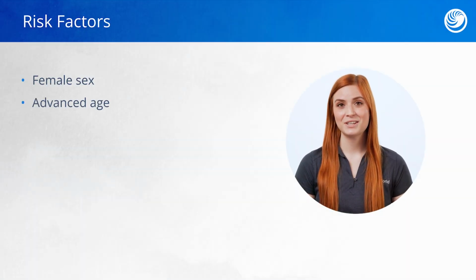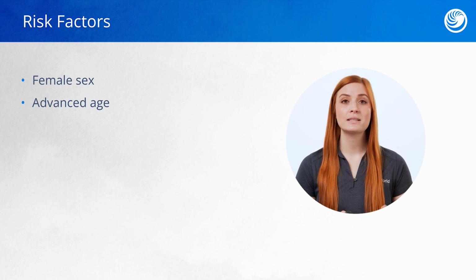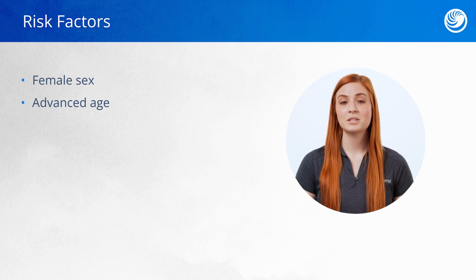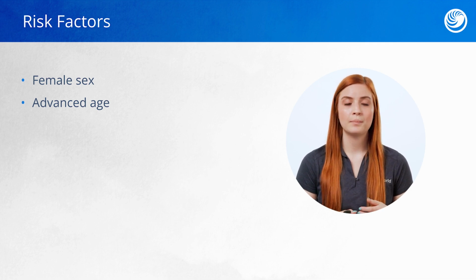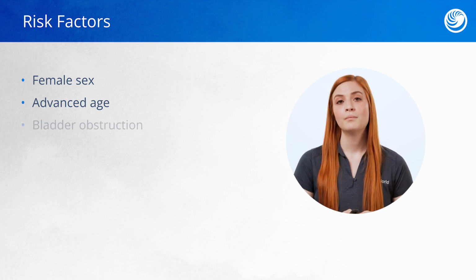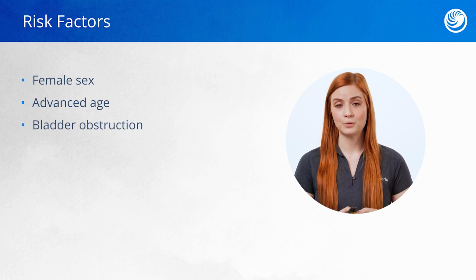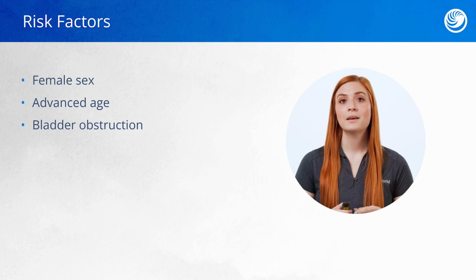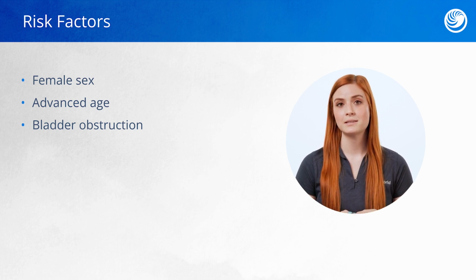Next is advanced age. Neuromuscular conditions such as Parkinson's disease or stroke are more common in older adults. These conditions can cause incomplete bladder emptying, which can result in urinary stasis. If there's a pool of urine sitting in the bladder, bacteria can definitely colonize pretty easily and travel up the urinary tract. Bladder obstruction is also common in older adults. In men, an enlarged prostate, or in women, the presence of a cystocele or vaginal prolapse can cause incomplete bladder emptying. This again can result in urinary stasis.